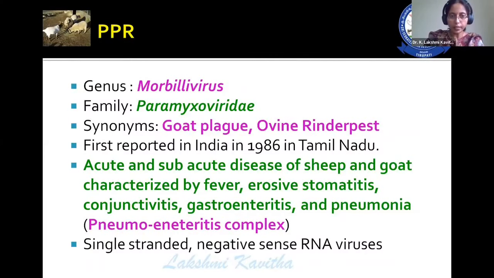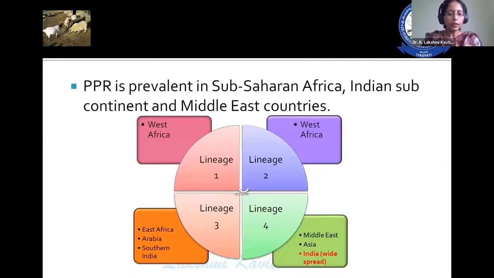By definition, this is an acute and subacute disease of sheep and goat, characterized by fever, erosive stomatitis, conjunctivitis, gastroenteritis, and pneumonia. Finally, you can abbreviate this disease as pneumoenteritis complex. This is the one which shows main clinical signs in goat compared to that of the sheep. And this is the structure of the virus. There are 4 lineages in the PPR. Among them, the fourth lineage is the one which is widely spread in India.